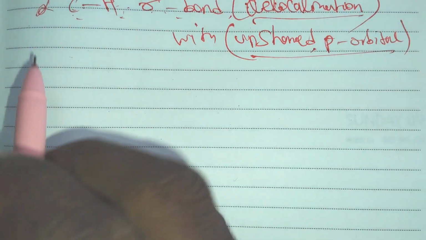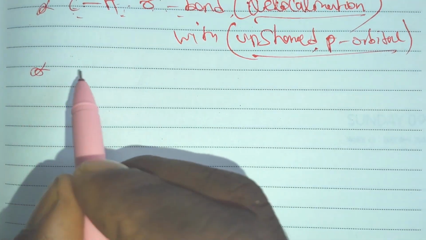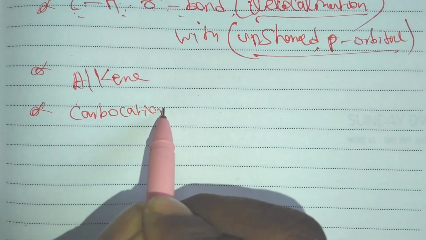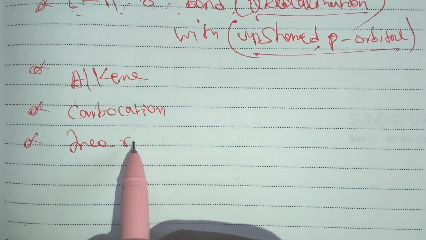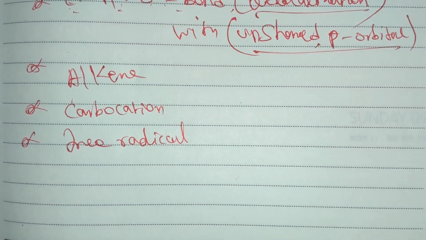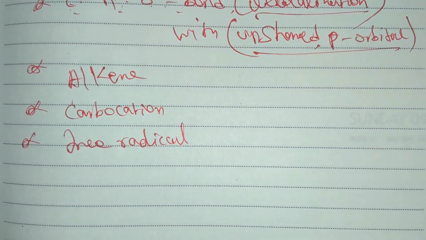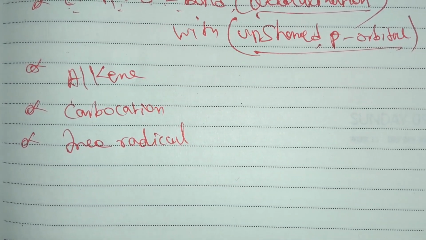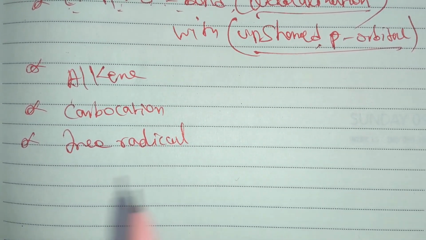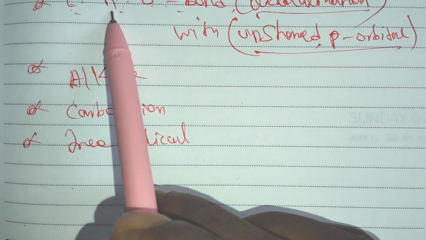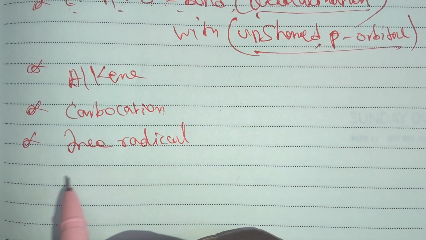For example, hyperconjugation occurs in the case of alkenes, carbocations, and free radicals. Only those are involved in the hyperconjugation effect. Anywhere else we cannot see hyperconjugation. So alkenes, carbocations, and free radicals are the only ones involved. In these, the carbon-hydrogen bond is delocalized, as we told you in the past two minutes.